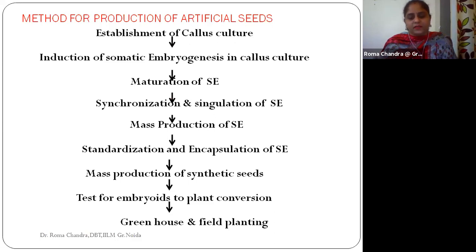And whenever we want to go with the production of the embryoids, with the production of the whole plant, then we can transfer them into a medium. It can be an in vitro medium or an ex vitro medium. We can move it to the greenhouses. We can study the growth of the seedling into a whole plant, how they will acclimatize in the general fields, in the geographical locations, and what about the production or the planting of these artificial seeds.